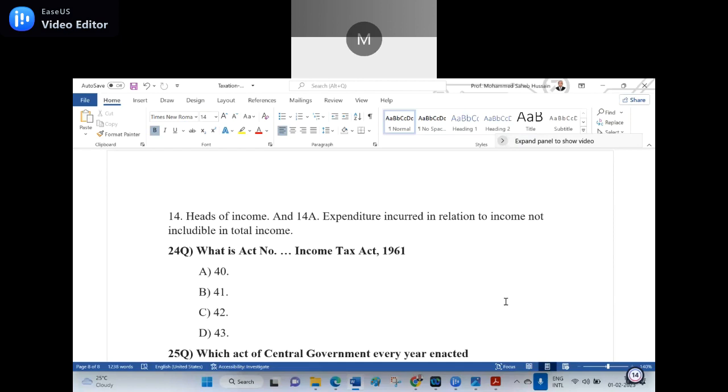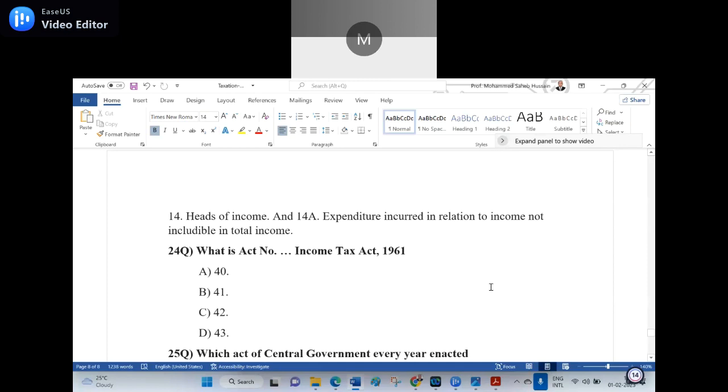I am right. Follow the rule. Till the host reads the last option, that is D, then only you have to shoot. Yes. Answer D is the right answer. That is 43, the Act number of the Income Tax Act of 1961.